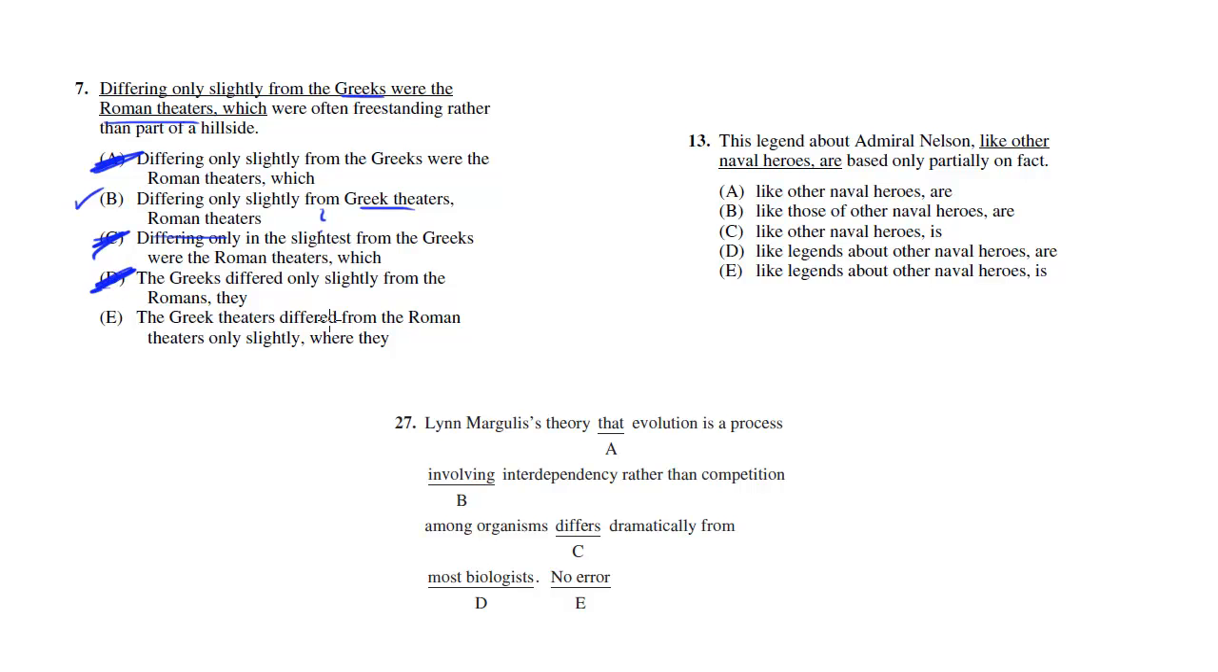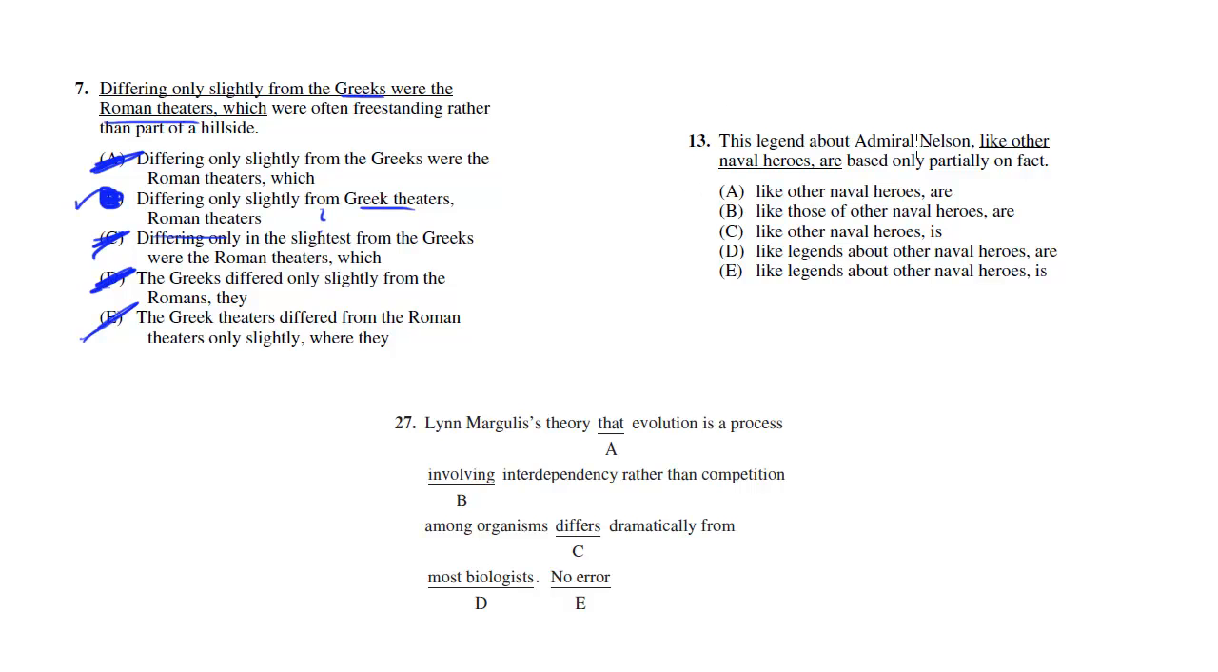The Greek theaters differed from the Roman theaters only slightly, where they were often freestanding rather than part of a hillside. So we're changing the sentence a bit. We are comparing the right things, but then we have this weird, awkward "where they" phrase, which we don't really want. B is by far the best choice. Concise, to the point, fixes the error, does no other violence to the sentence.